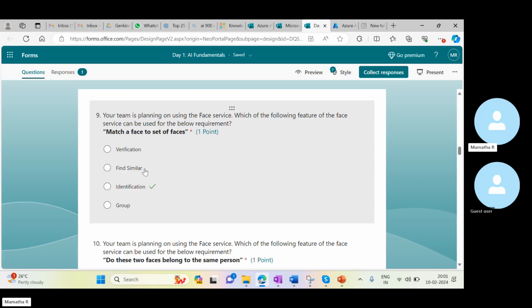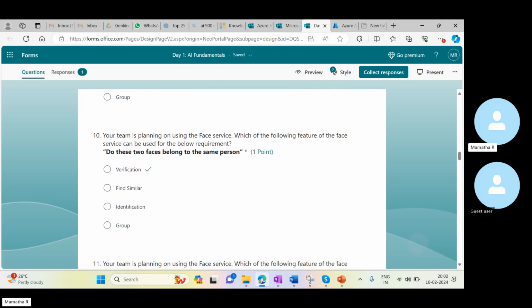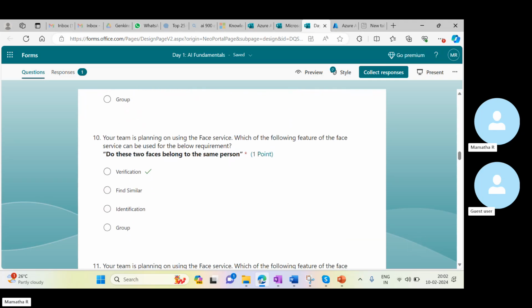Then we can try to just check it, whatever we are giving, whatever the sentiment recognition, also we can try to check it. In similar ways we can try to do. So when we are matching an exact replica, we can go with the identification option. Here we are using Azure AI Face Services for matching the exact replica.